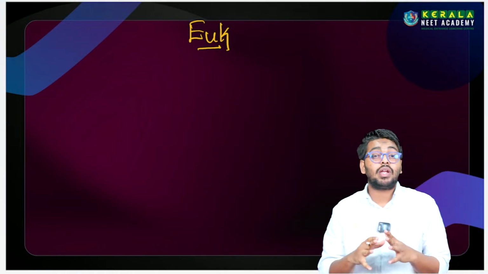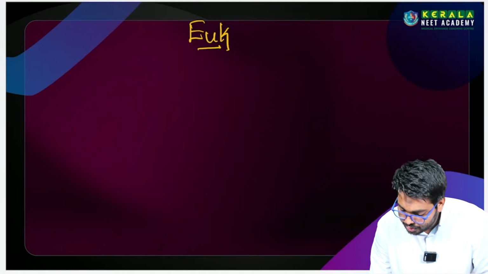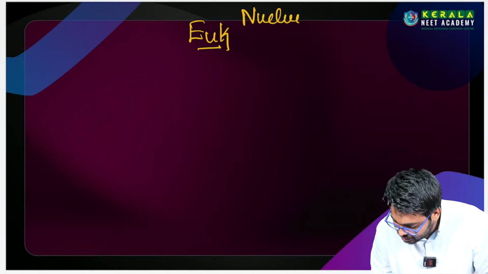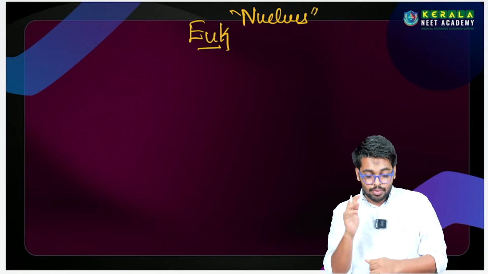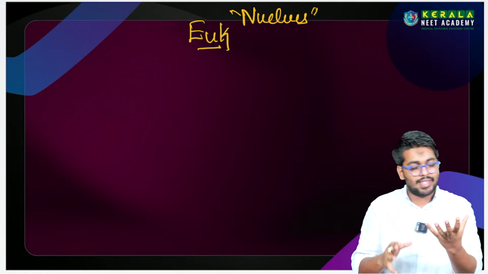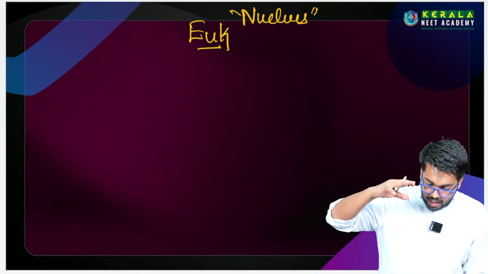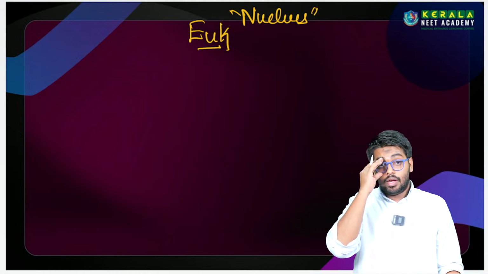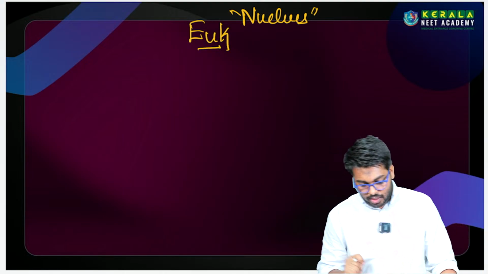eukaryotic cell is a little bit more complex than the prokaryotes. எதனால? So due to the presence of nucleus. புரியுதா? Due to the presence of nucleus. The nucleus is the central control or the brain of the cell. அதனால இவங்களுக்கு without the permission of the nucleus they can't do anything. இல்லையா?